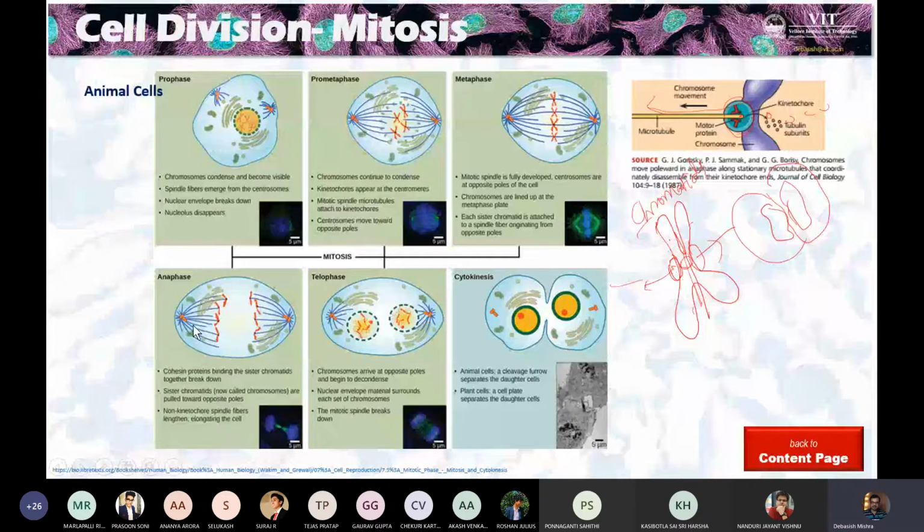And importantly, when you see this anaphase here, this cohesin protein which binds the sister chromatids, which is the main part of the centromere, is broken now. Okay, and then the sister chromatids go away from each other, and the spindle fiber lengthens.